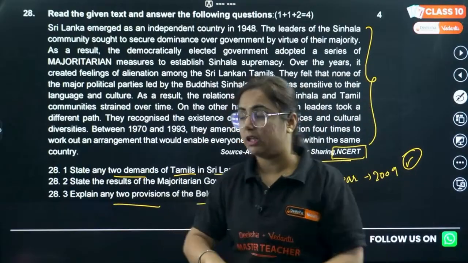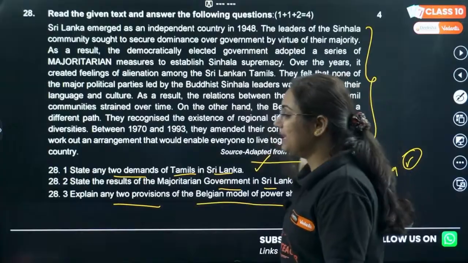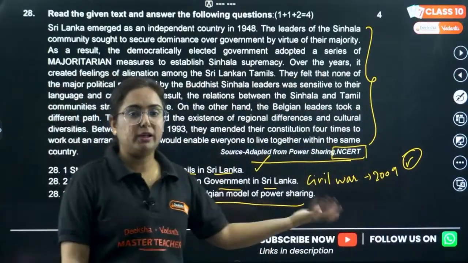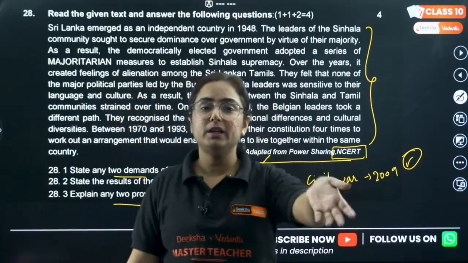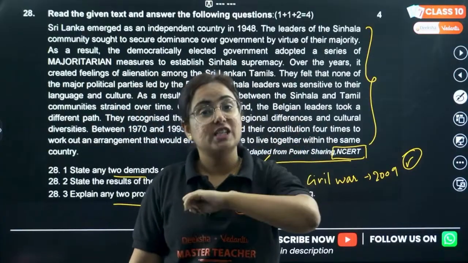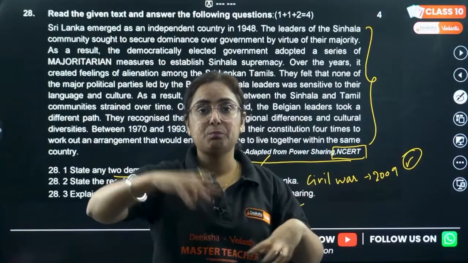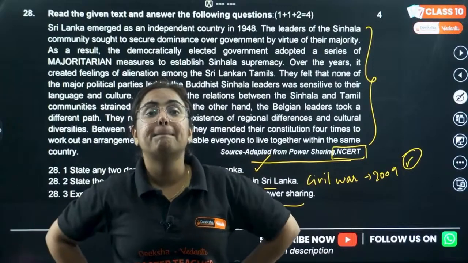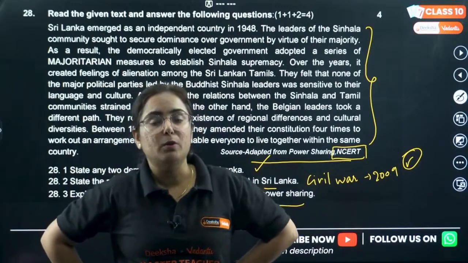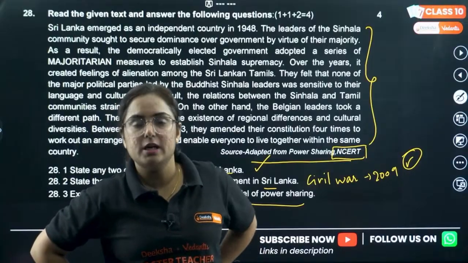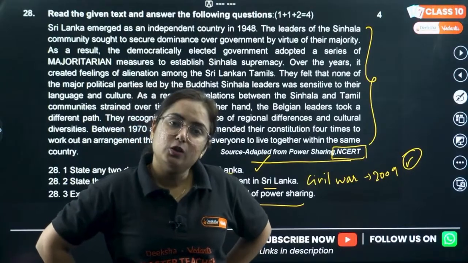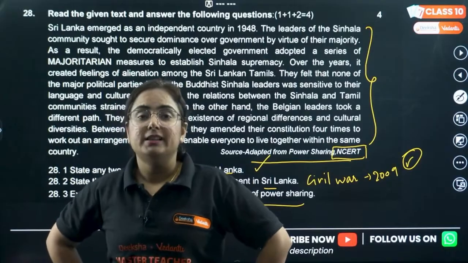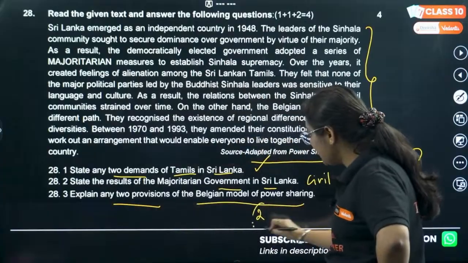Now pay attention. Nothing is written here about Belgium, but you know about the Belgian model. Okay, so write that between 1970 to 1993 they amended the constitution 4 times. But what changes did they make? In the central government, ministers from different social groups and cultures will be equal, and the state governments will be given more power by the central government, so that the state is no longer subordinate to the central government. Get it? This is how you are going to solve it. See how easy it was.